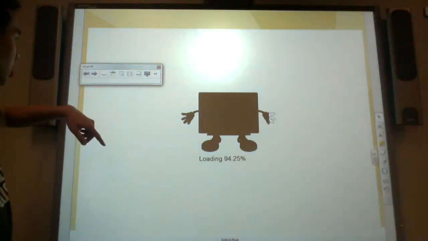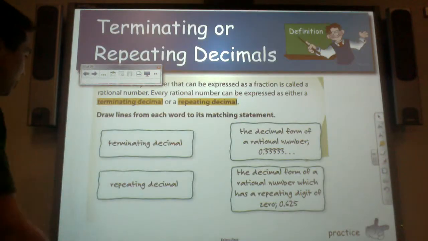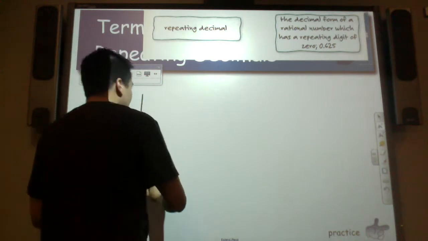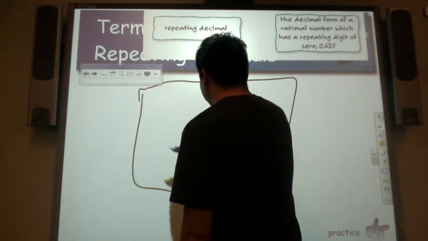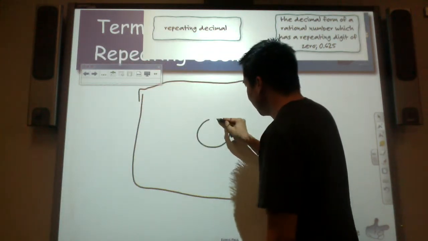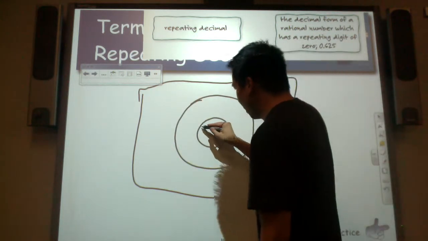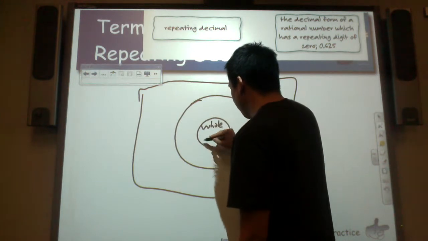All right. So before we continue with this, I would like to draw a Venn diagram. This is a Venn diagram. So inside here, you have whole numbers.